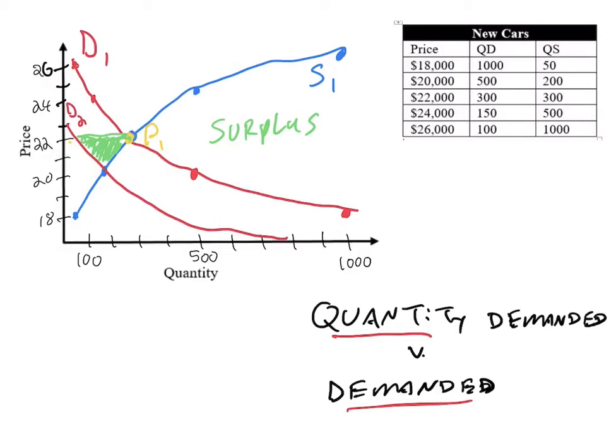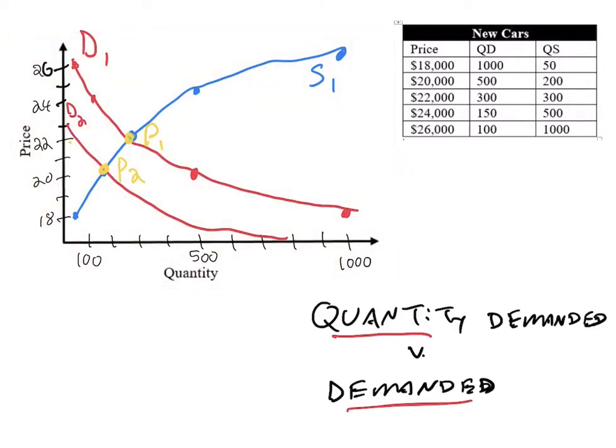And because there's a surplus of cars, dealerships are saying, well, we've got to get these cars off the lot. We'd rather sell these cars at less money than have them just sitting here idle and not make any money. And we want to get rid of these cars because eventually there'll be new cars out there. So what we end up having is a shift in the price, and the price goes down, right? They lower the price, they get rid of those surplus cars. So eventually we end up back at equilibrium.